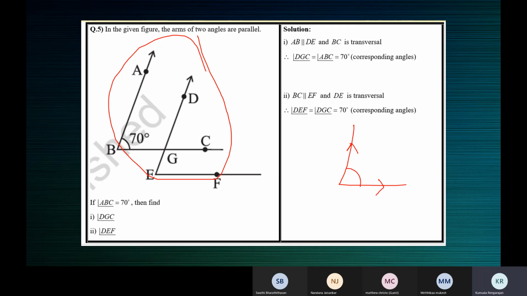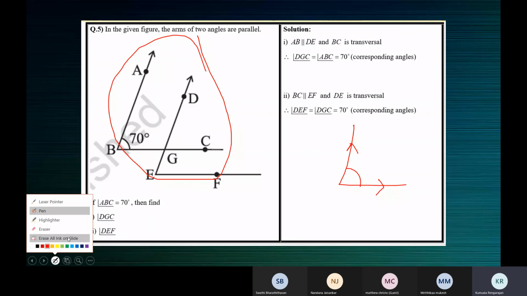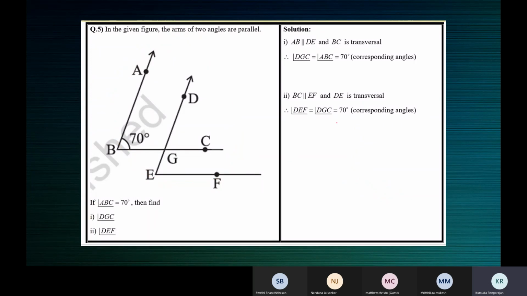Come on, children. They are not parallel. The two arms of the same angle are not parallel. This is one angle, this is another angle. Now only they are parallel: the arm of the first angle and the arm of the second angle will be parallel.